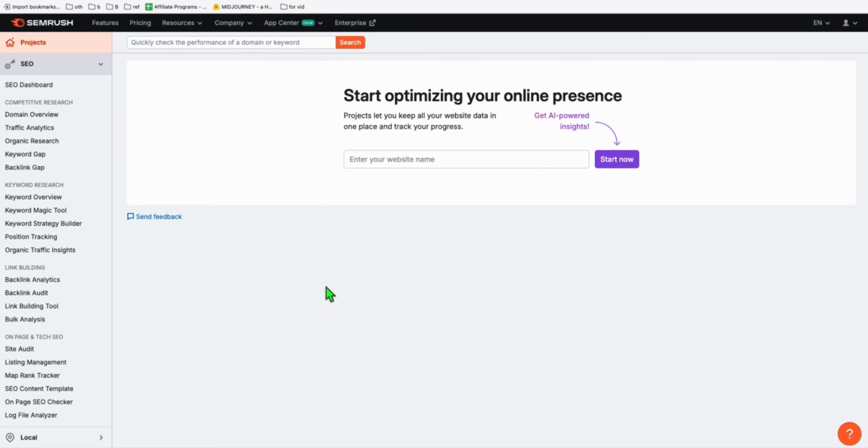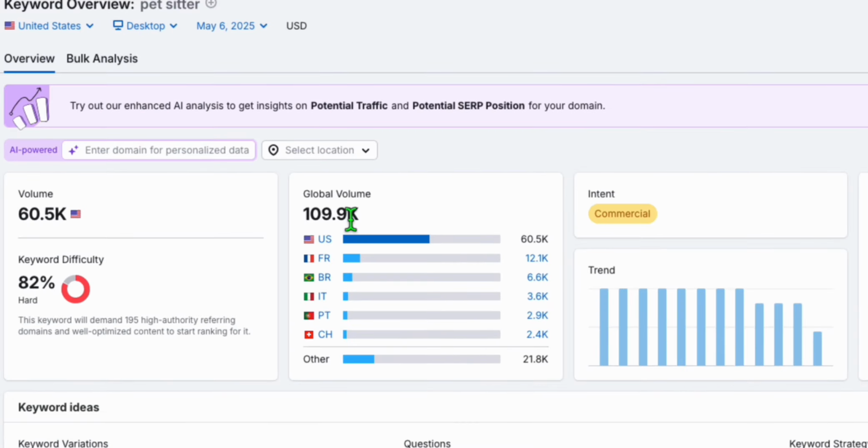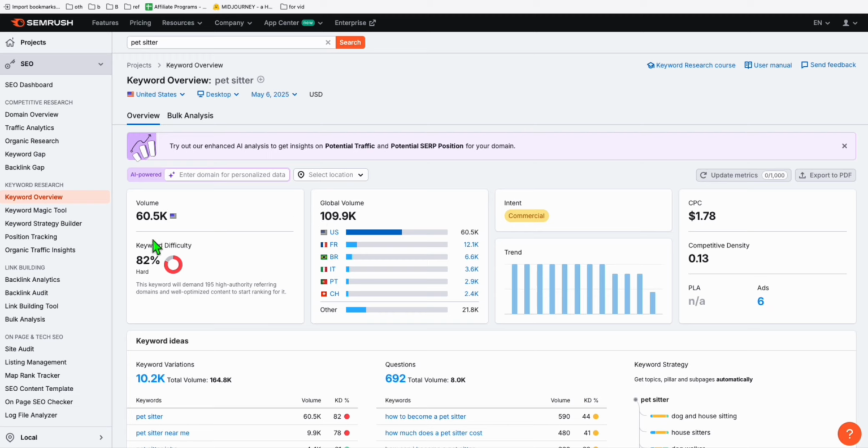Now the next thing is, let's verify how much search volume we can get when we do that type of directory, and also the existing websites or existing directories that are already available. Then we can get some overview of how we can have our own structure of the directory. So let's go to the keyword overview and type here pet sitter. Let's start with the United States. Okay, so you can see it's got 109 search volume, 109,000, and just in the US, so almost 60%.